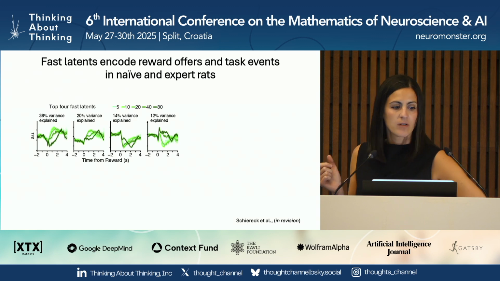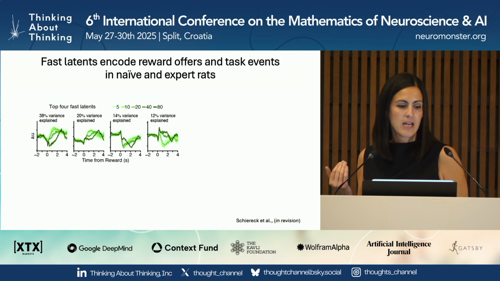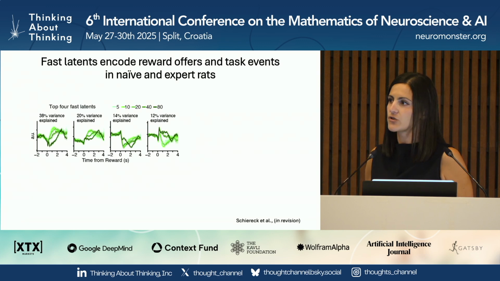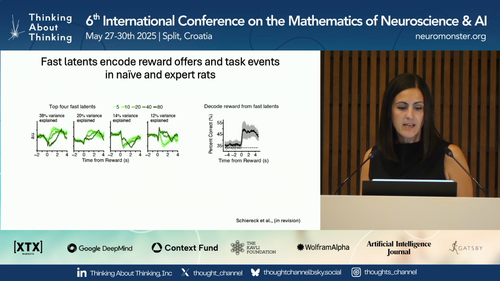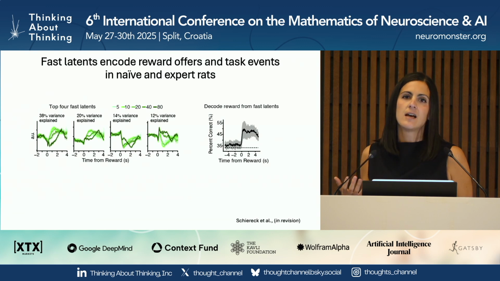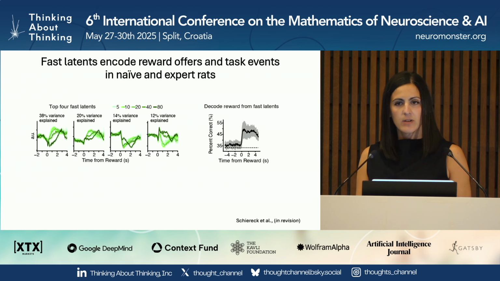So this is showing, for one recording session, the top 4 fast latents that explain the most variance in the data. And you can see that we've aligned them to the time of reward, and the model has learned the timing of the reward and also has learned the reward offer on each trial. And over many sessions, we can decode the offered reward from these fast latents significantly above chance. Okay, so that's the within-trial latents.